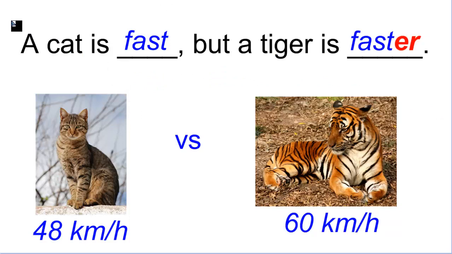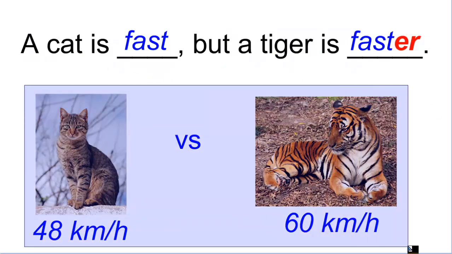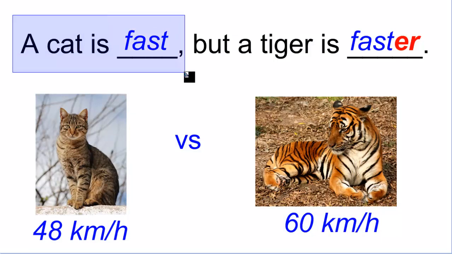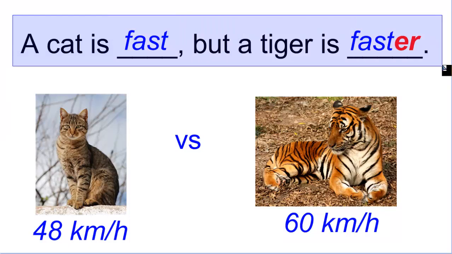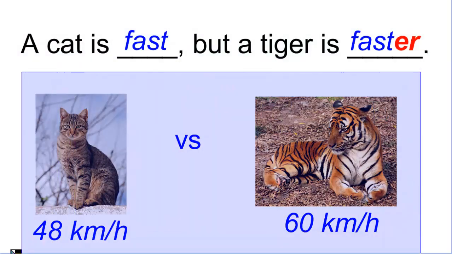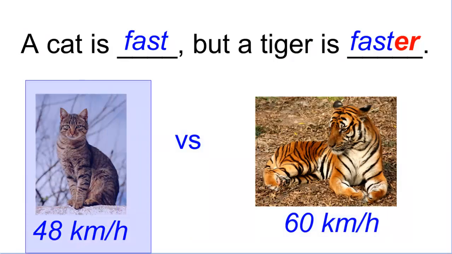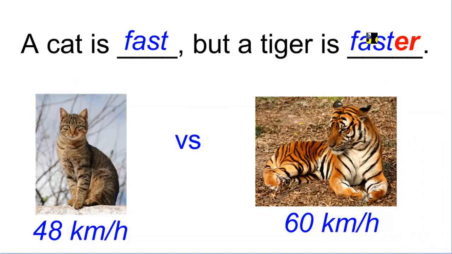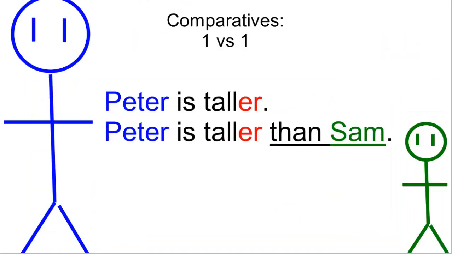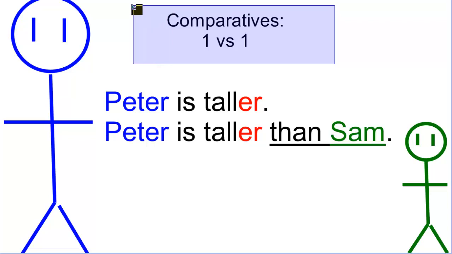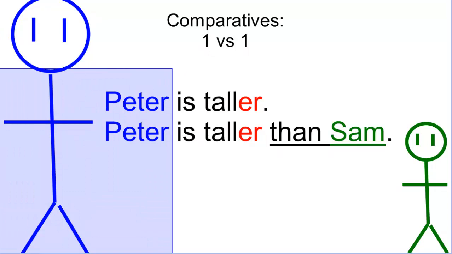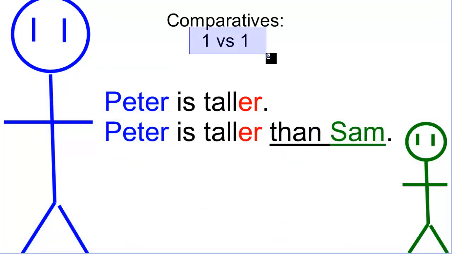Now, an interesting thing is that I can also compare the two animals. And I can say, for example, that a cat is fast, and that's true. But a tiger is faster. So in this case, you are comparing two things. It's one versus one. And that's the idea of the comparative form of the adjective. A comparative is just one thing versus one. You are comparing one person versus one person. Okay, it's individuals in a competition.